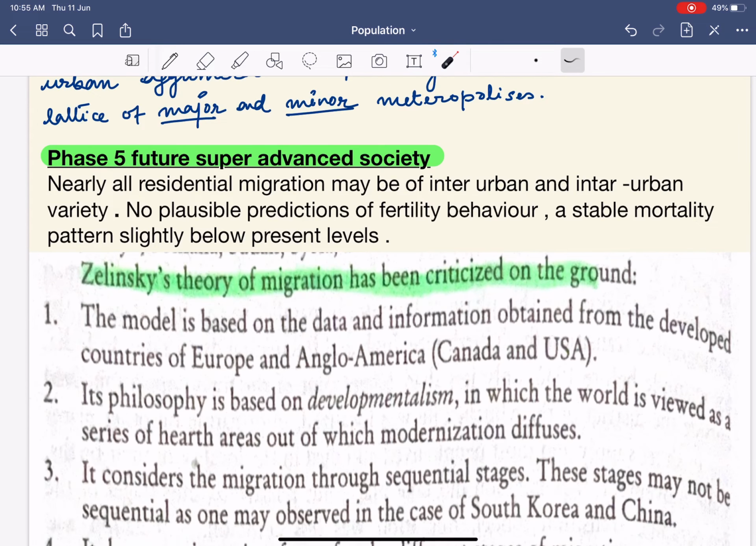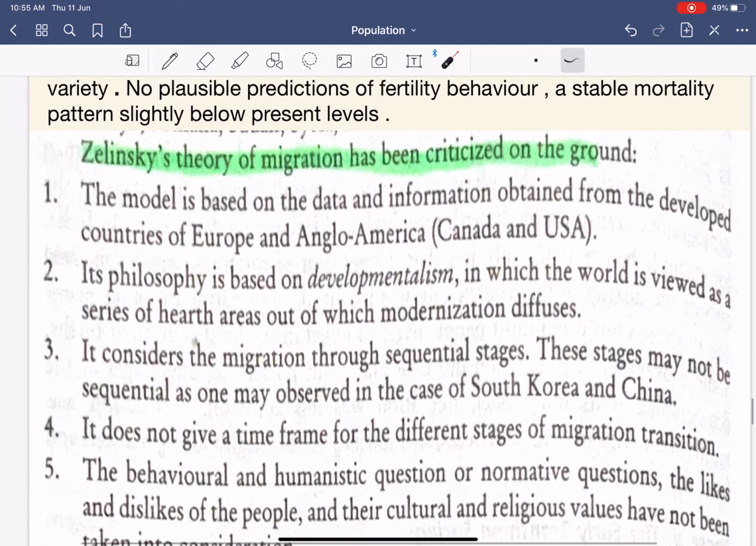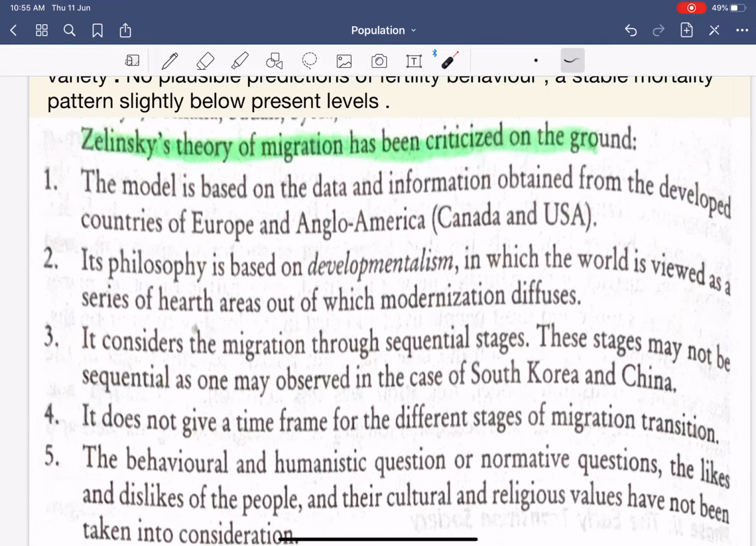Now, what are the criticisms of Zelinsky's theory? The first criticism was that the model is based on the data and information obtained from the developed countries of Europe and Anglo-America. Hence, it does not have universal application. This is number one. Universal application means a developed countries' model cannot be utilized in the developing country.